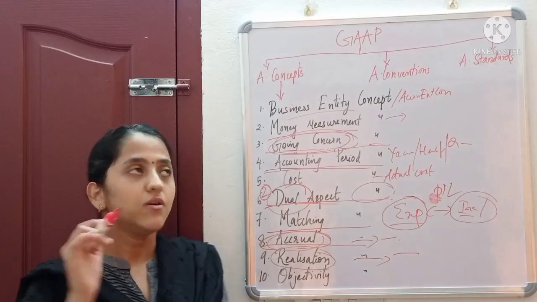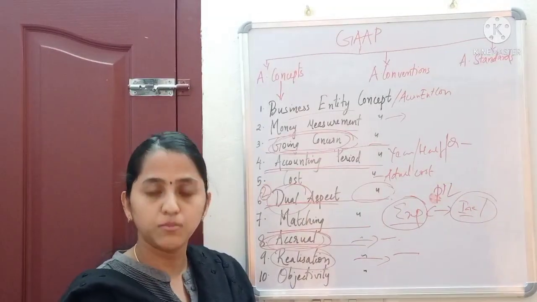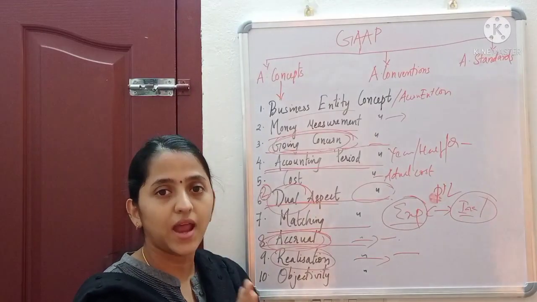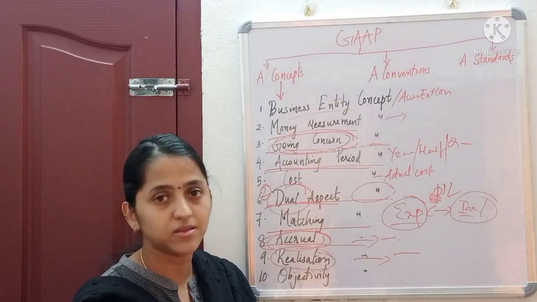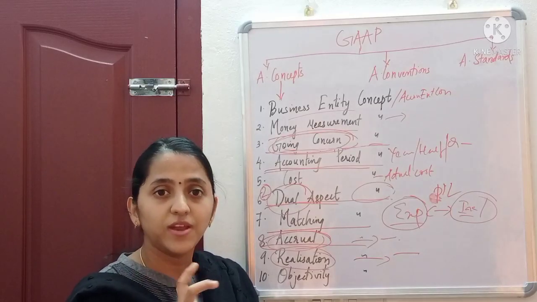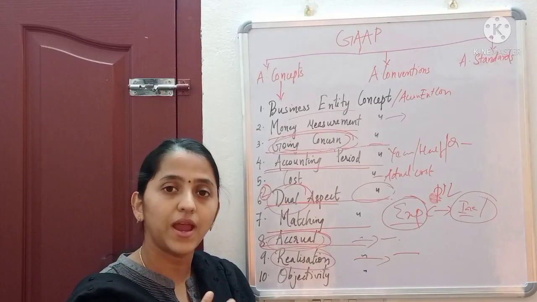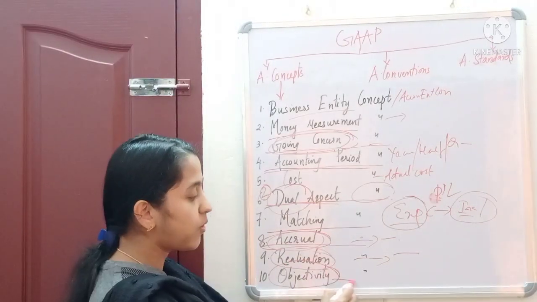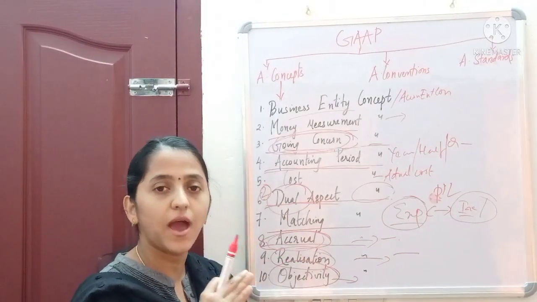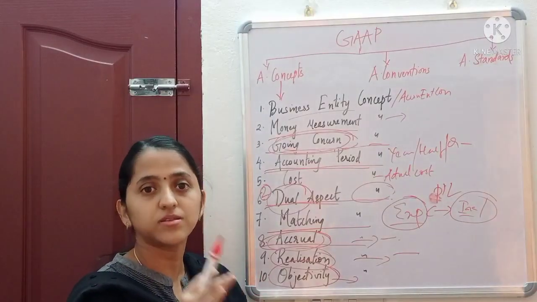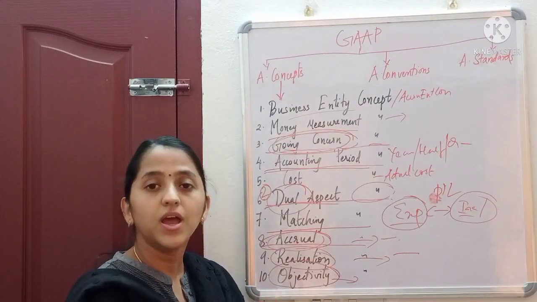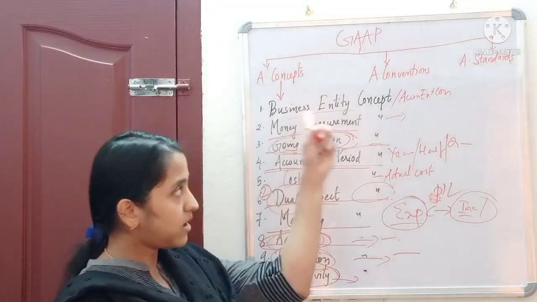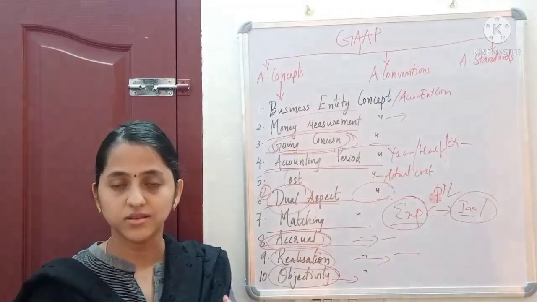Every transaction which we record anywhere in our books of accounts must have adequate supporting evidence. Then only we can verify the transaction for any error. So objectivity concept means all transactions must have a supporting document in order to verify the transaction later. So these are the main accounting concepts.